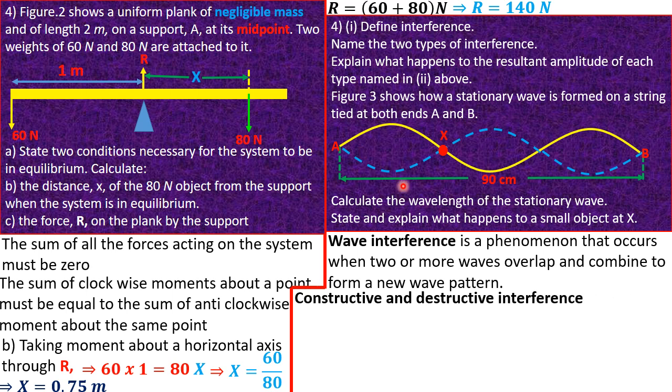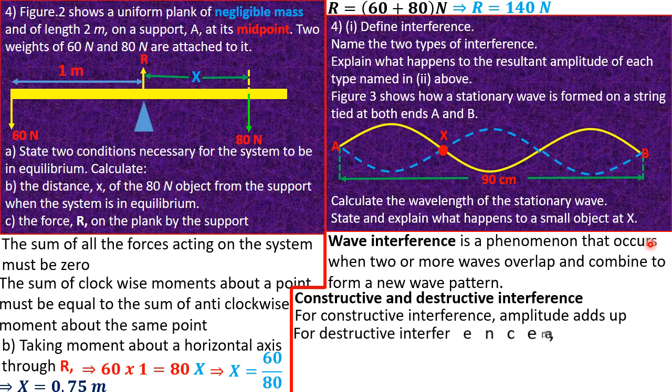We have two kinds of interference: constructive interference and destructive interference. For constructive interference, the amplitudes add up. Whenever a crest meets a crest or a trough meets a trough, they produce a bigger wave whose amplitude is greater than the amplitude of the individual waves. Destructive interference occurs whenever a trough meets a crest or a crest meets a trough.